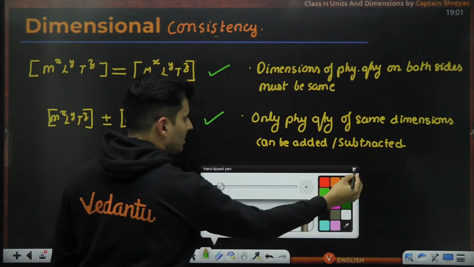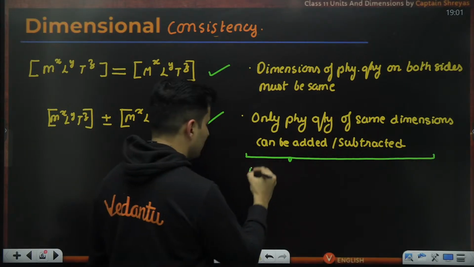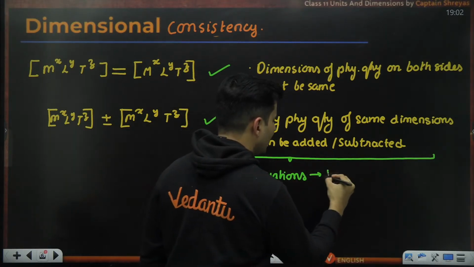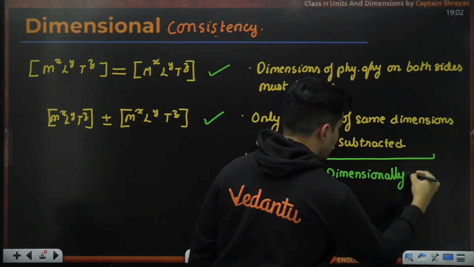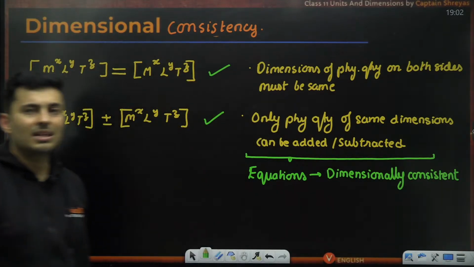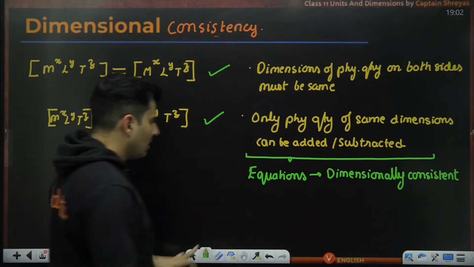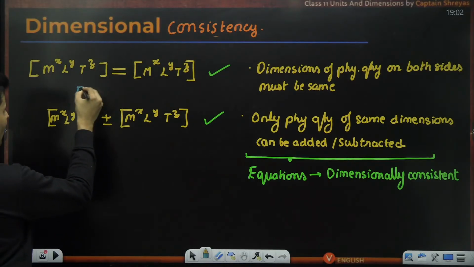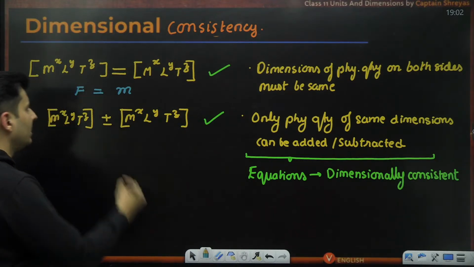And when these two conditions are met, such equations, whatever they are, are said to be dimensionally consistent. Such equations are called dimensionally consistent equations because, imagine, an example of these rules would be: imagine on the left hand side you have force and on the right hand side you have mass. Is force equal to mass? 100% it is not equal.